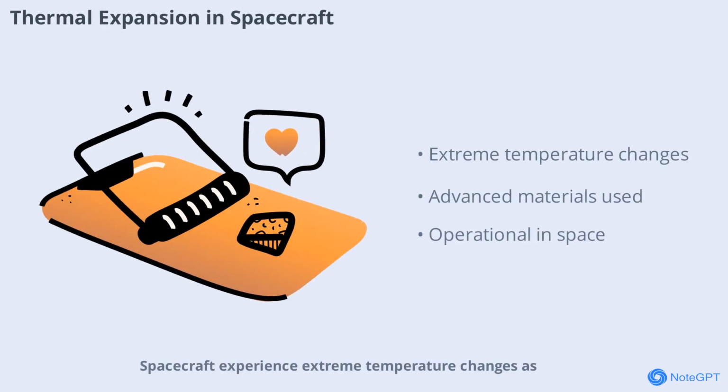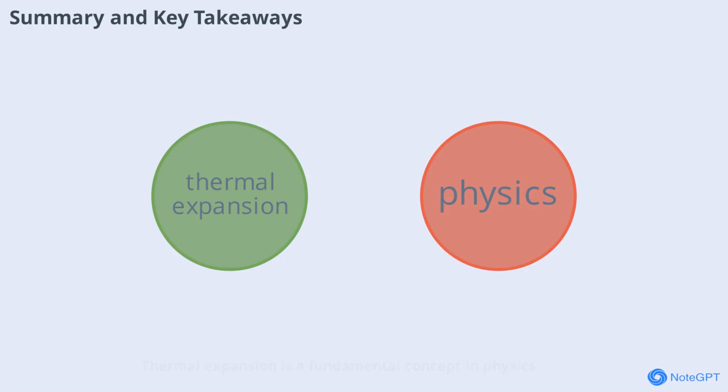Spacecraft experience extreme temperature changes as they move in and out of sunlight. Materials expand and contract rapidly, which can affect performance and safety. Engineers use advanced materials and flexible designs to manage these changes, ensuring that spacecraft remain operational in the harsh environment of space.